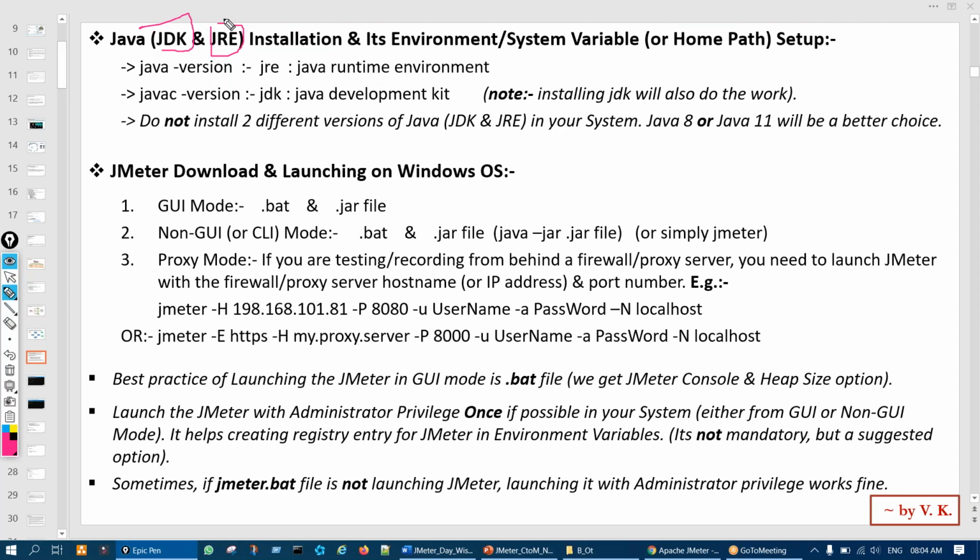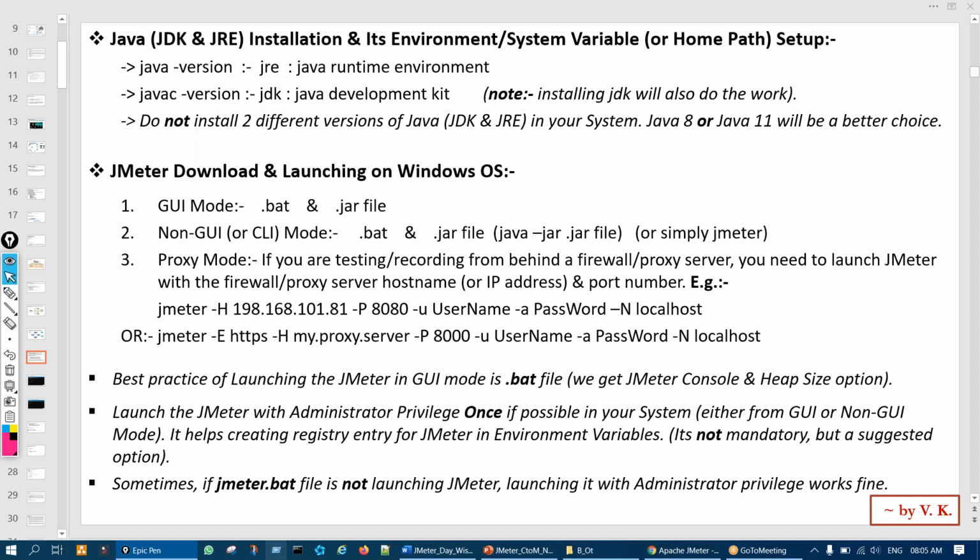Now, how can we check whether Java is installed in our system or not, I mean, whether JDK and JRE are installed? We have to type the command java -version in our command prompt. It verifies whether JRE is installed or not. And javac -version verifies whether JDK is installed or not.